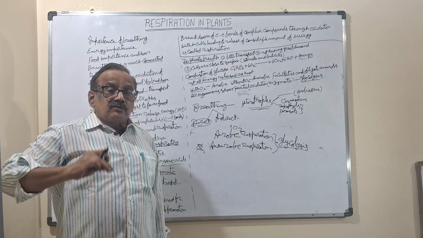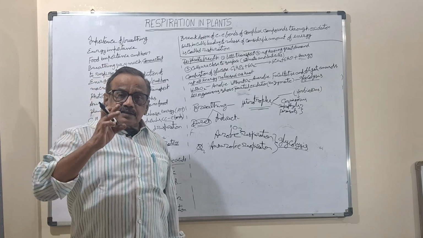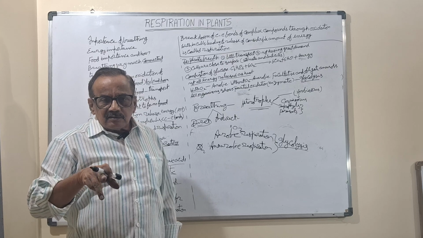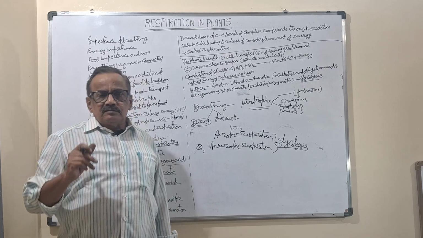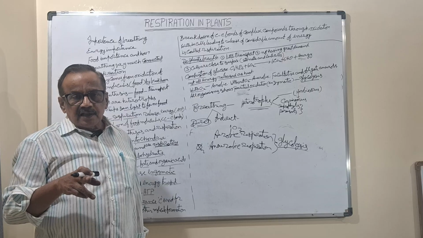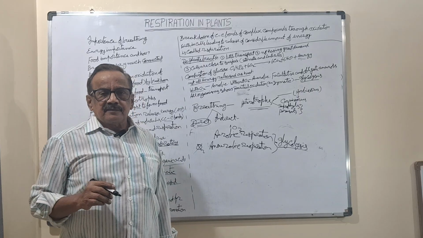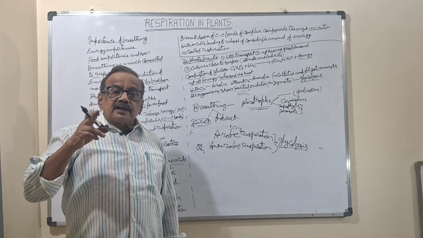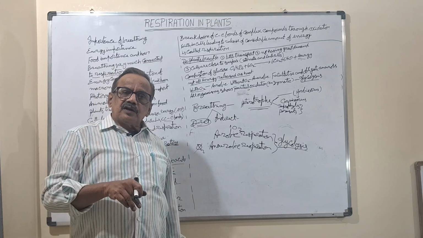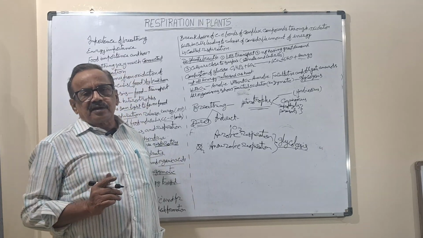In the anaerobic, again, two types are there. Facultative means if oxygen is available, that organism will do aerobic respiration. If it is not available, then it will do anaerobic. That is called facultative. Obligate means even if oxygen is available, it will do anaerobic respiration.